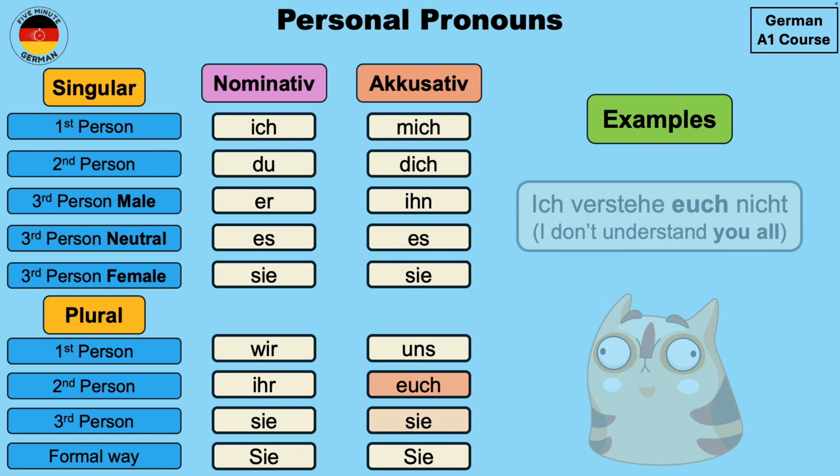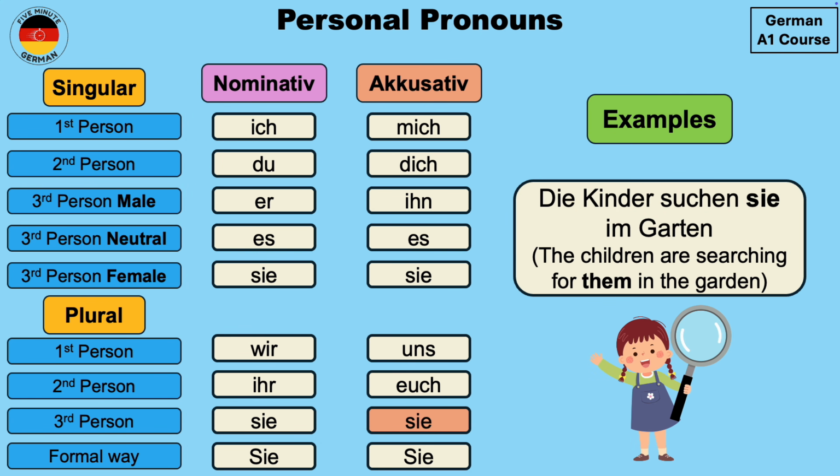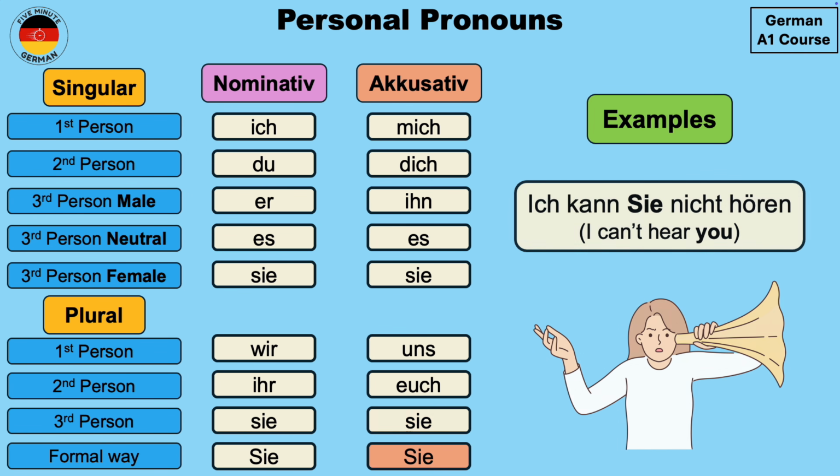Then an example with the third person plural is Die Kinder suchen sie im Garten. The children are searching for them in the garden. And over here, because the form is the same in accusative and nominative, that's why we identify it from the context of the sentence. An example for the formal way is Ich kann Sie nicht hören. I cannot hear you. So over here, we again identify the object from the context of the sentence.